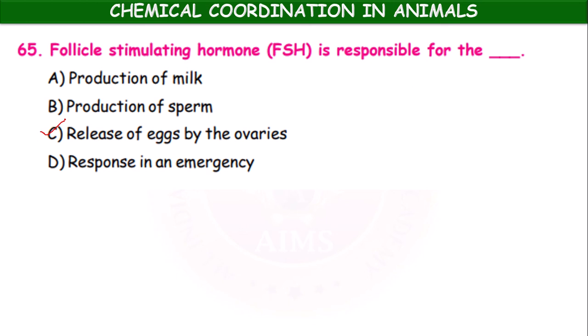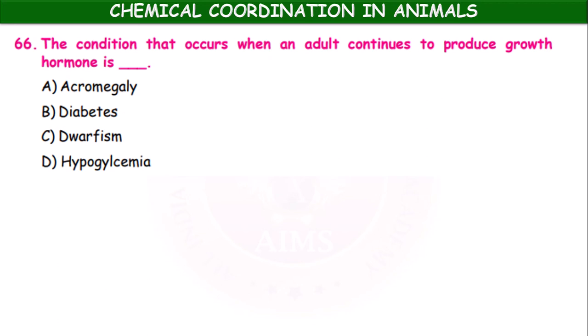So here release of eggs by the ovaries is under the influence of FSH, follicle stimulating hormone. The condition that occurs when an adult continues to produce growth hormone is acromegaly, diabetes, dwarfism, hypoglycemia. It is acromegaly.